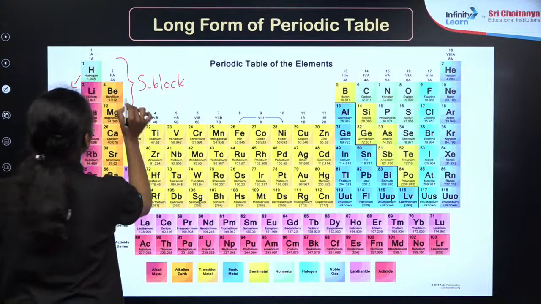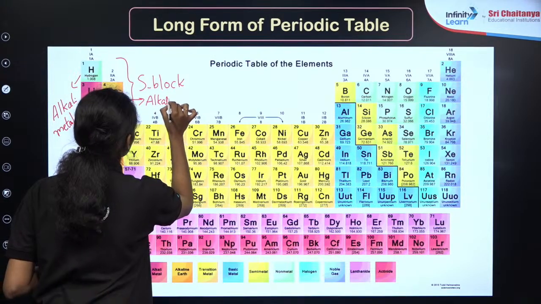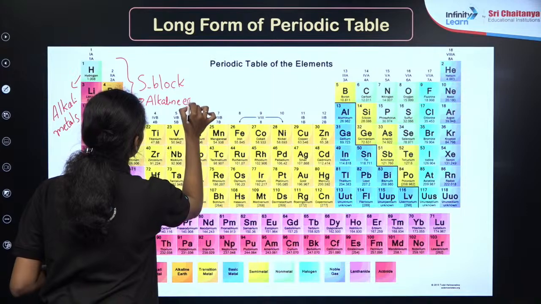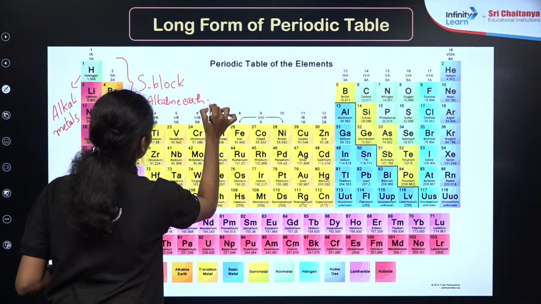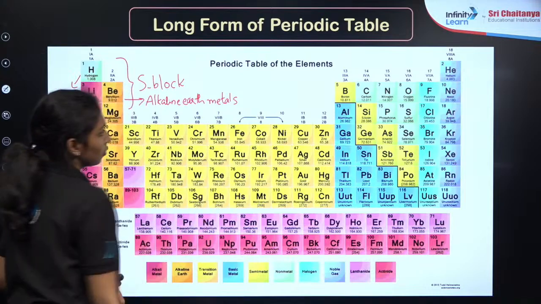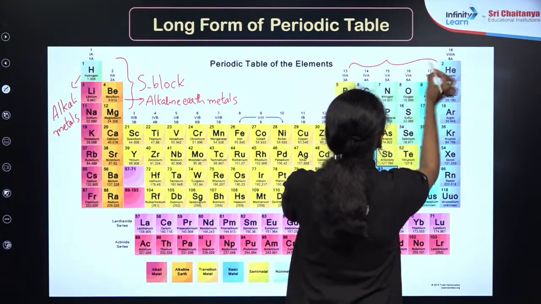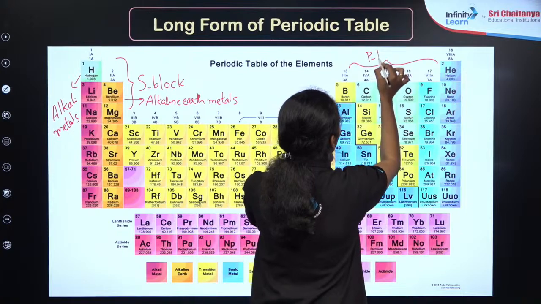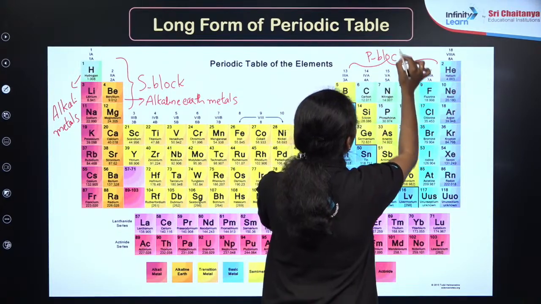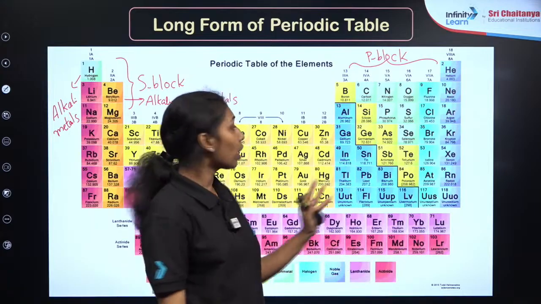And the second group elements are known as the alkaline earth metals. Here from group 13 to 18, these elements are known as p block elements because the last electron always enters the p orbitals. Right? Group 13 to 18 elements are the p block elements.